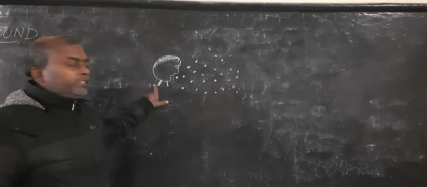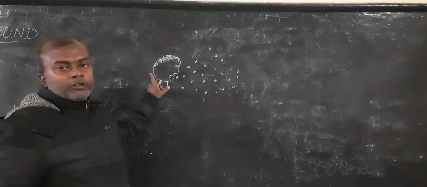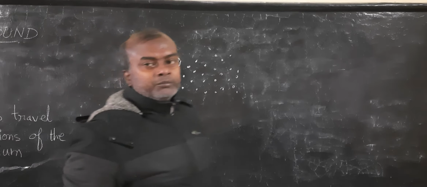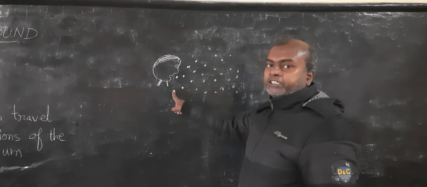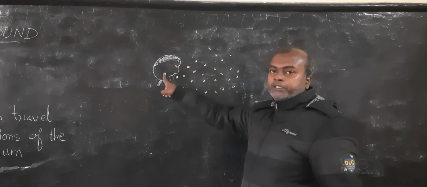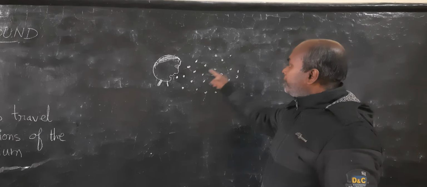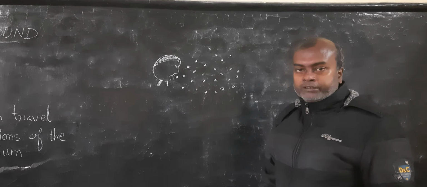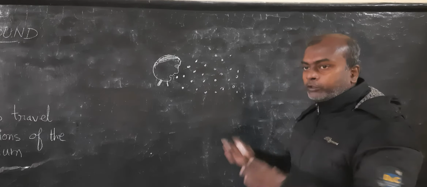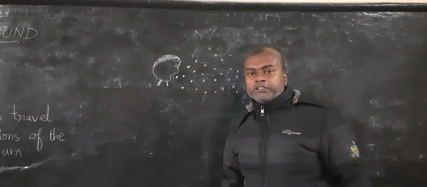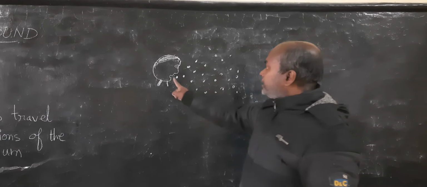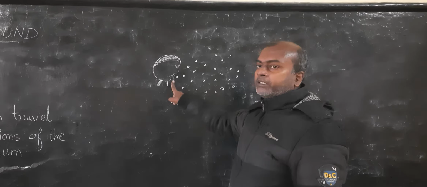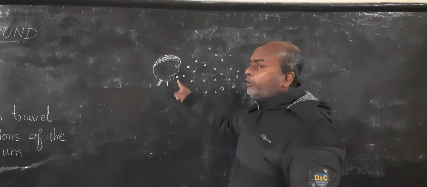As you can see over here on the blackboard, I have tried to draw the head of a person. It may not exactly represent a person, but it is understandable. So here is the person, and in front of him, these are the molecules of air. Now we know molecules of air are quite far apart from each other. So here are the molecules of air. Now when this person starts speaking, what will happen to these molecules?